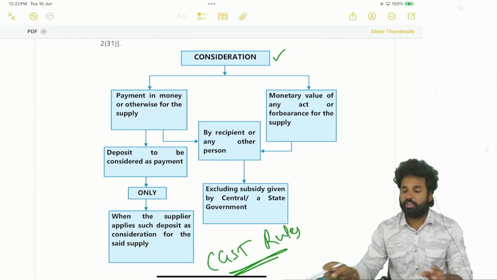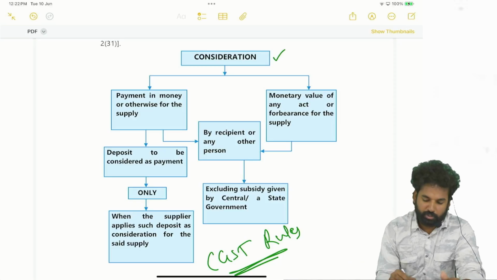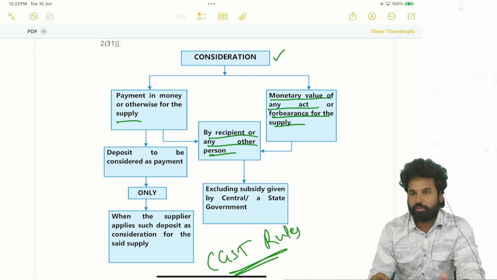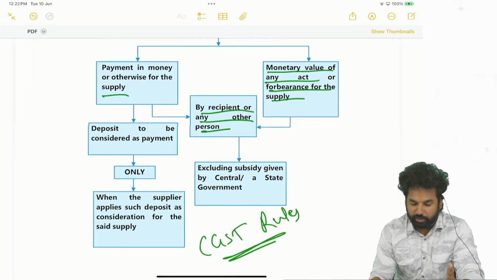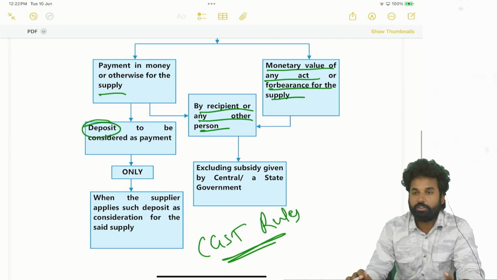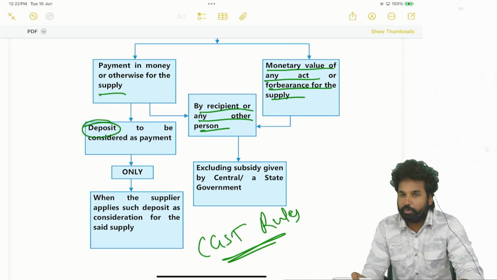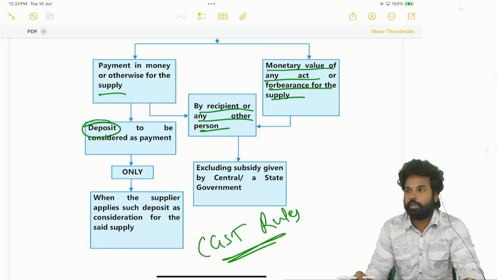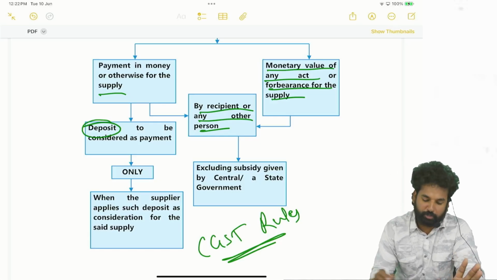That means consideration in kind also is to be considered for the supply. It is the monetary value of any act or forbearance for the supply by a recipient or any other person. And we already said that in consideration, the deposit amount shall not be considered generally, unless it is appropriated to the supply, then it will be taken.